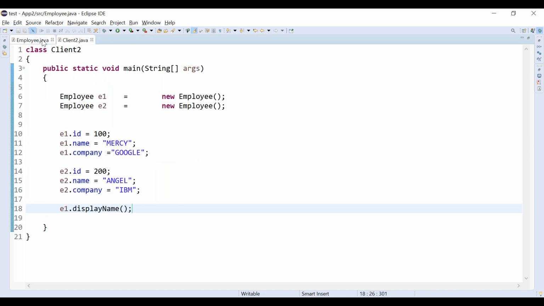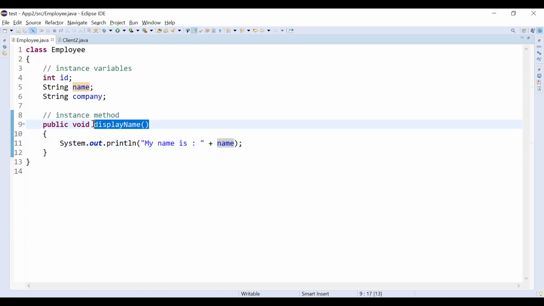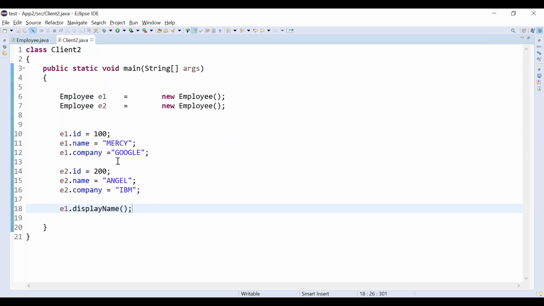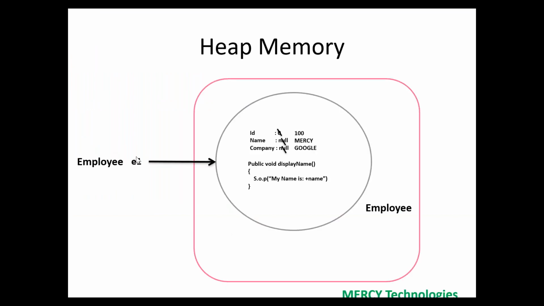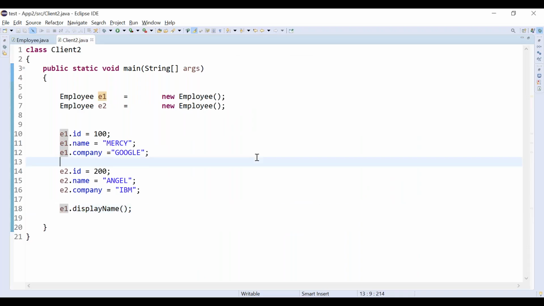How do we call this display method? Listen a little carefully. We called the displayName method on the e1 reference. So who is e1 pointing to? e1 is pointing to the first object. So what is the name inside the object e1 points to? It is Mercy. So this prints my name is name. We should get something like this.